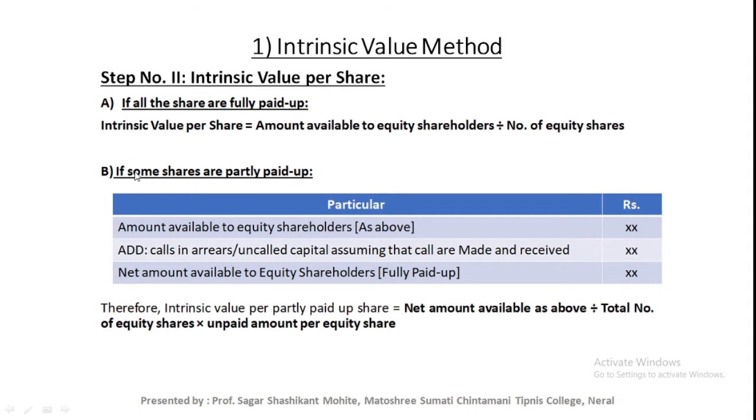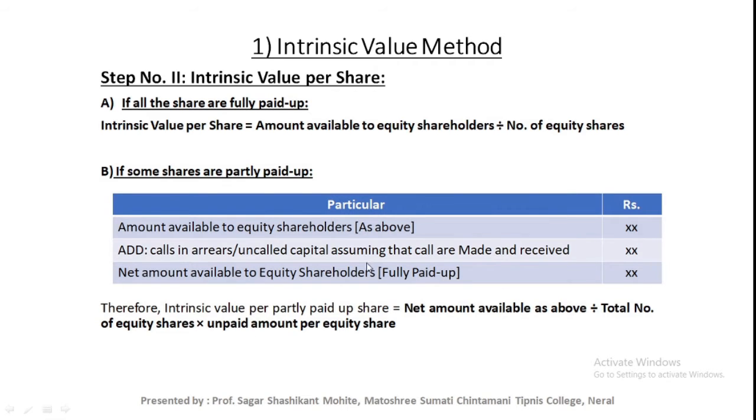And in the second situation, that means if some of the shares are partly paid up, at that time we need to do this: amount available to equity shareholder, that means first step answer, add calls in arrears, uncalled capital, assuming that calls are made and received. That means if the share is of rupees 10 per share and called up at rupees 8 per share, at that time we need to add that 2 rupees per share into that amount available to equity shareholder. Then we will find net amount available to equity shareholder.